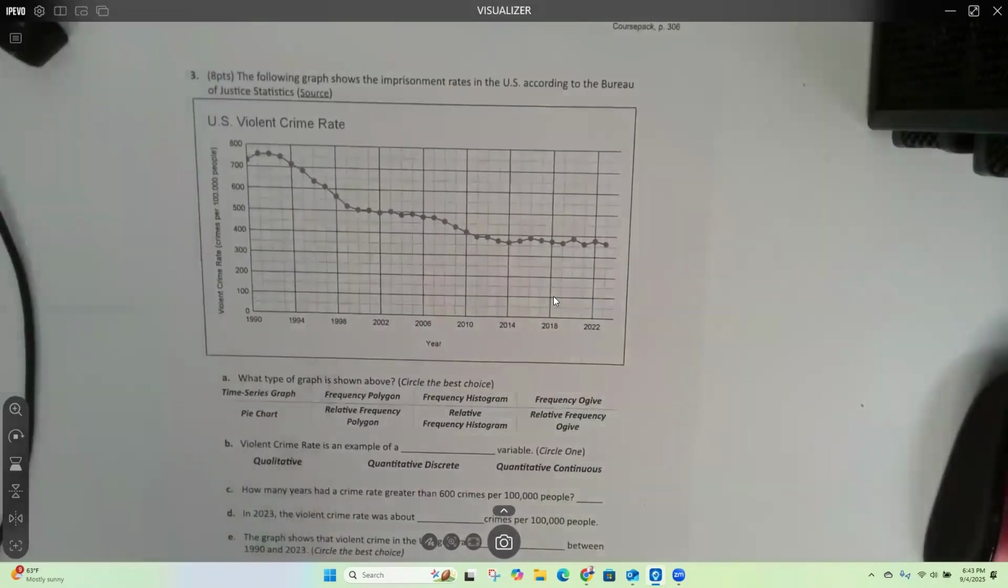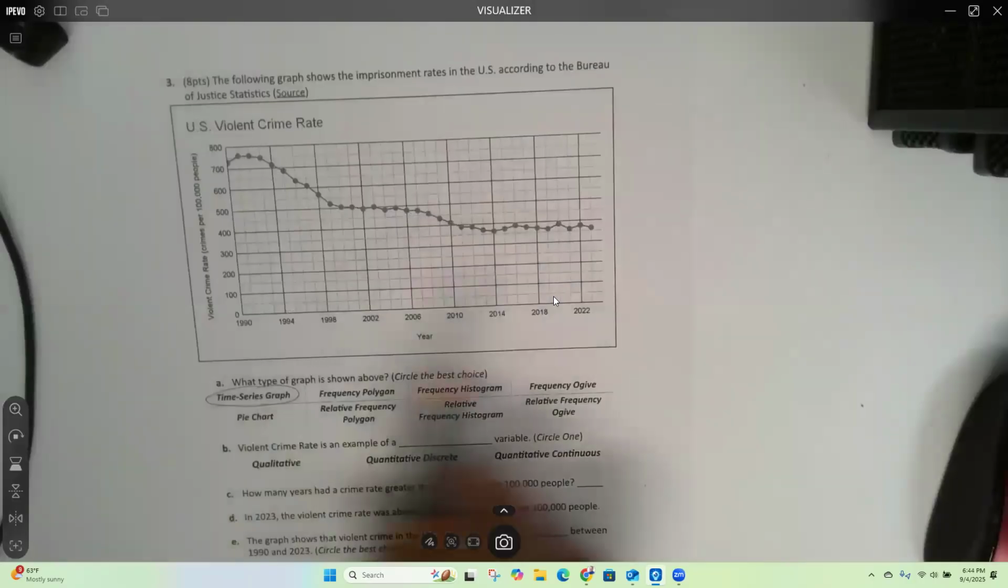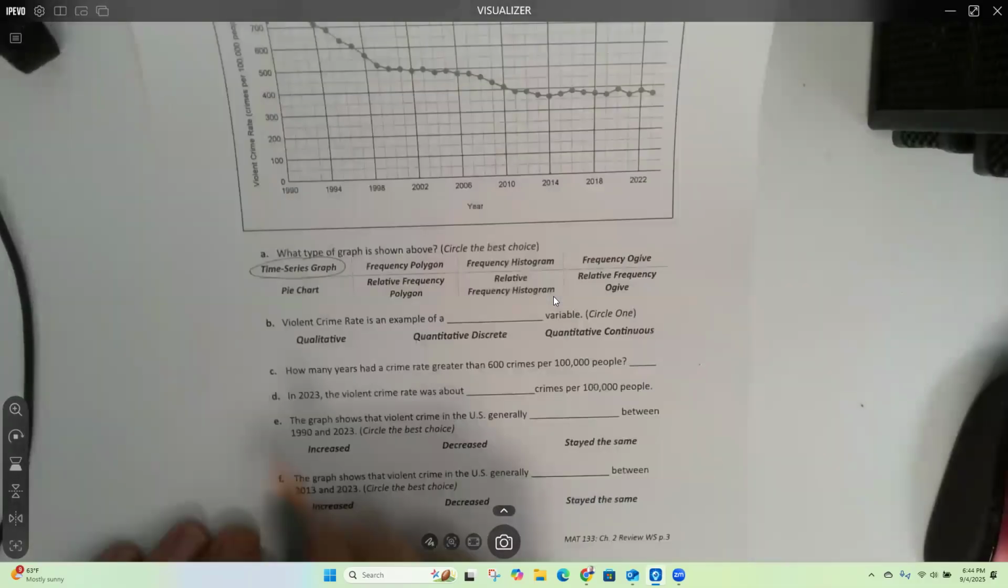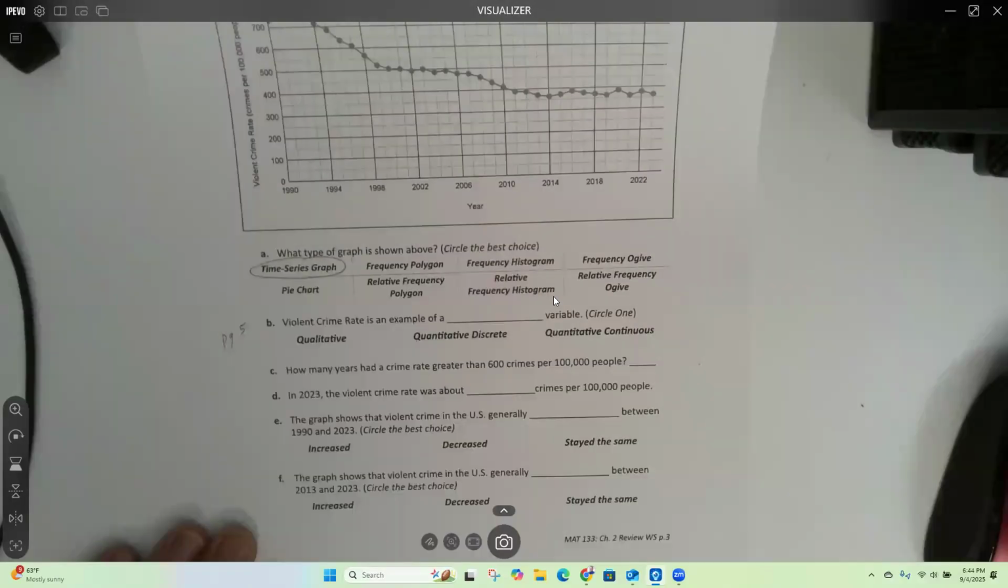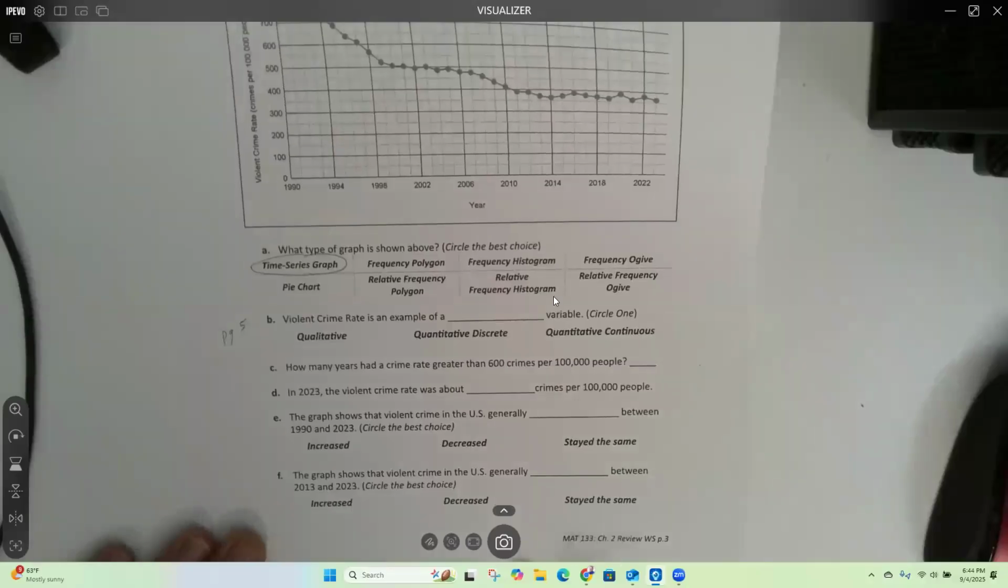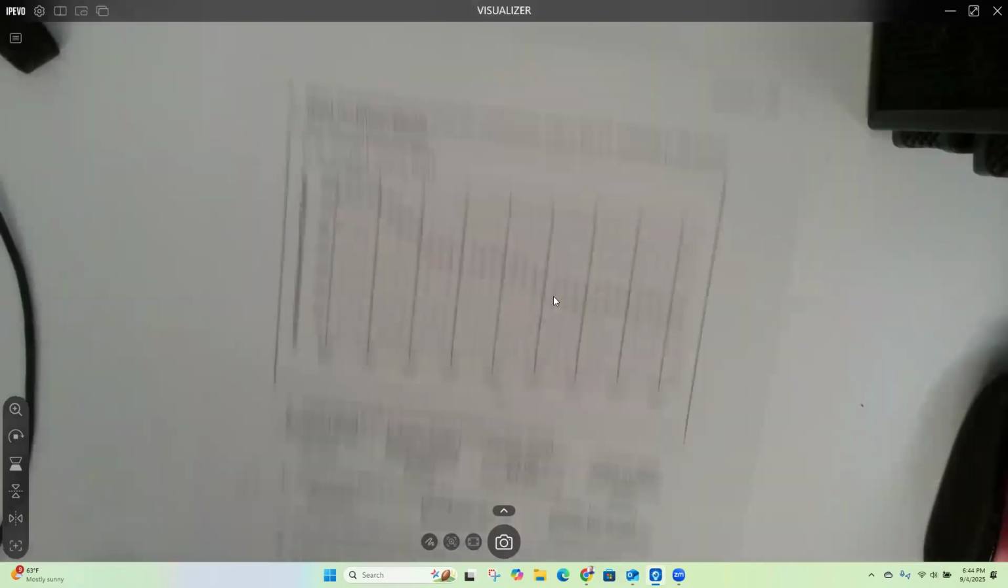What type of graph is shown above? That's for you guys. What is this graph? Is it a time series graph? Yeah, this is a time series, and I can tell because my x-axis is time, right? It's years or days or weeks. In this case, it's years. And again, we talked about qualitative and quantitative. You'll find that information on page 5. Okay, let's jump to the last page, page 307.